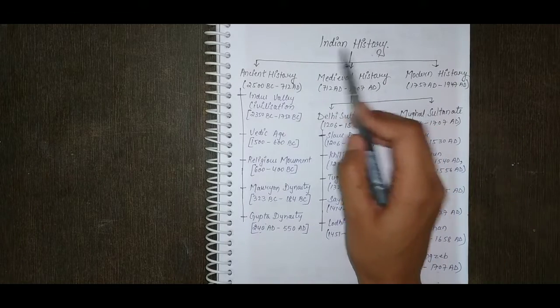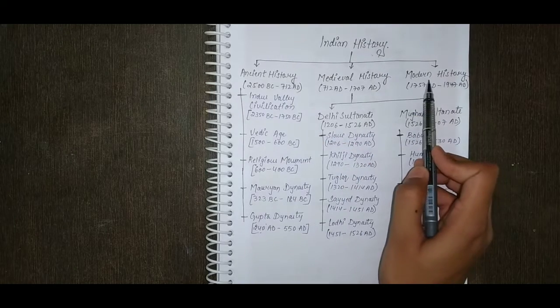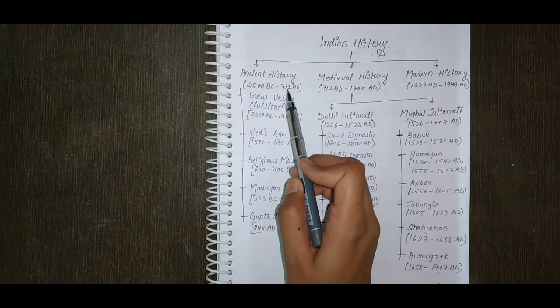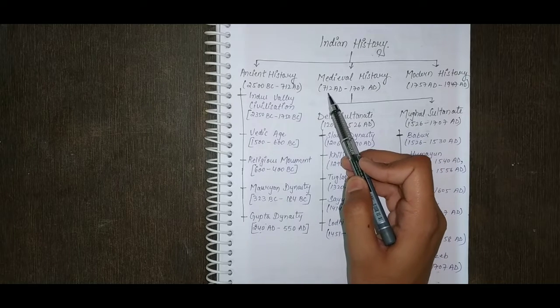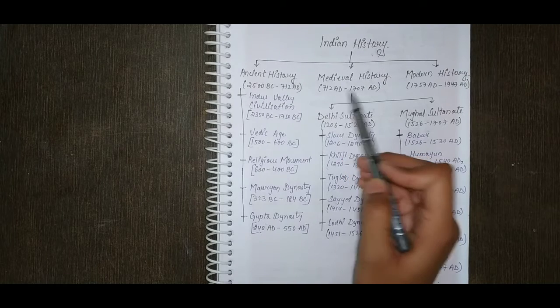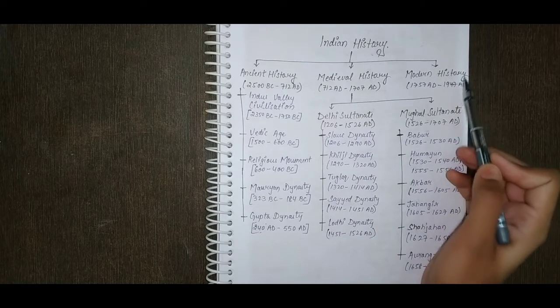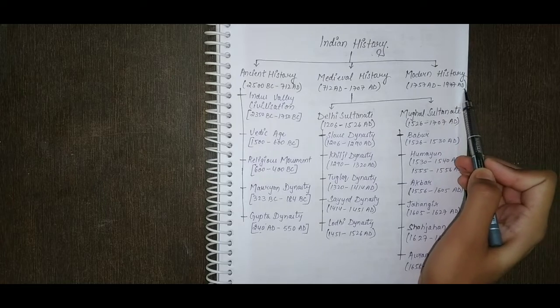What we have to study in Indian history is ancient history, medieval history, and modern history. Ancient history will start from 2500 BC to 712 AD. Medieval history will start from 712 AD to 1707 AD, and modern history will start from 1757 AD to 1947.